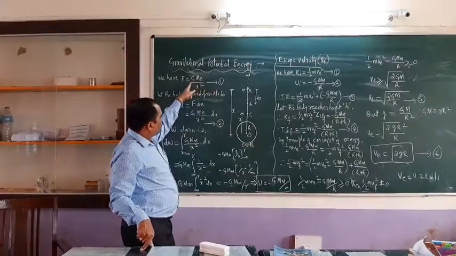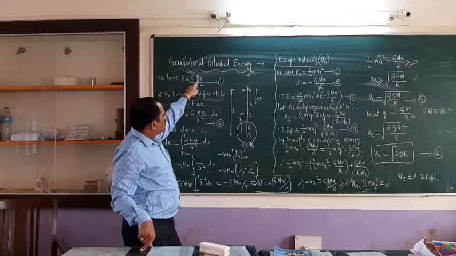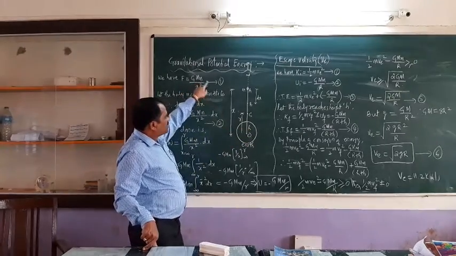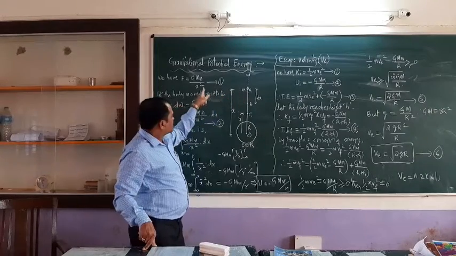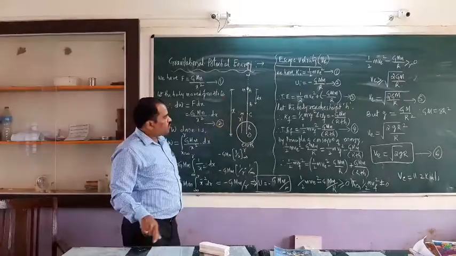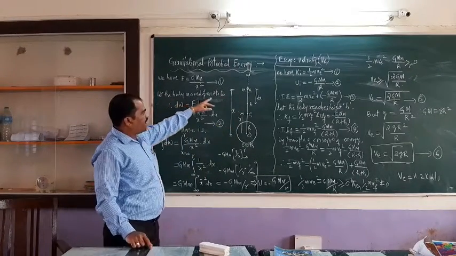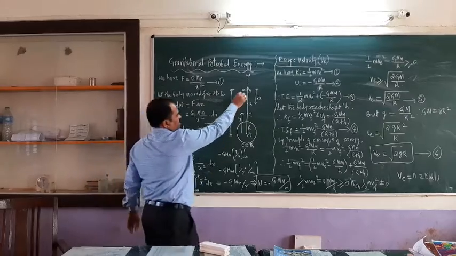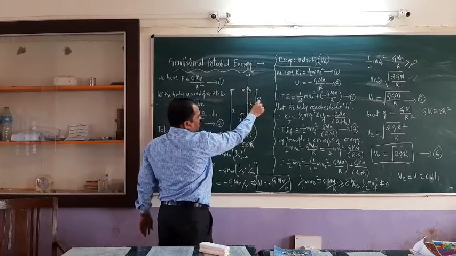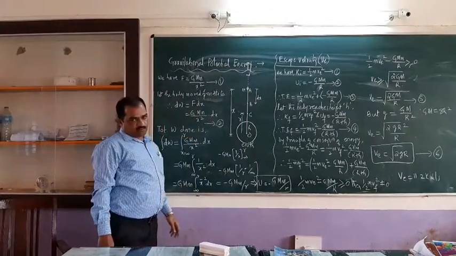This famous equation you already know, that is Newton's law. G into capital M, where capital M is the mass of the earth, small m is the mass of the body, and x is the distance of the body from the center of the earth. After this, let us consider that the body is moved from A to B. You can observe here that the body is moved from A to B through a small distance, called dx.